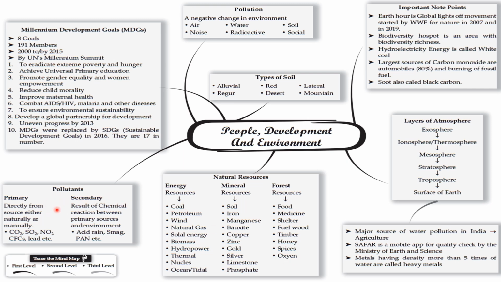Pollutants: primary pollutants come directly from the source, either naturally or manually, such as CO2, SO2, NO2, CFC, lead, etc. Secondary pollutants are the result of chemical reaction between primary pollutants and the environment, such as acid rain, smog, PAN, etc.